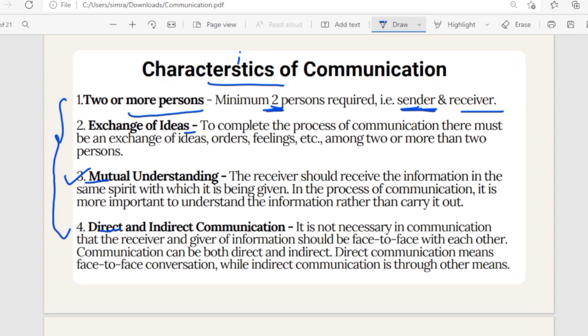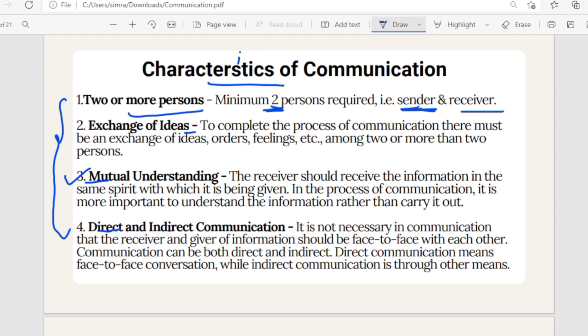You're exchanging your feelings, that you're hurt or angry or sad or happy or overwhelmed. So whenever we are communicating with anyone, be it even a rickshaw guy, you are giving him some directions, some orders, that he needs to drop you at a certain place, he needs to take this route, right? So you are giving him an order or explaining something to him.